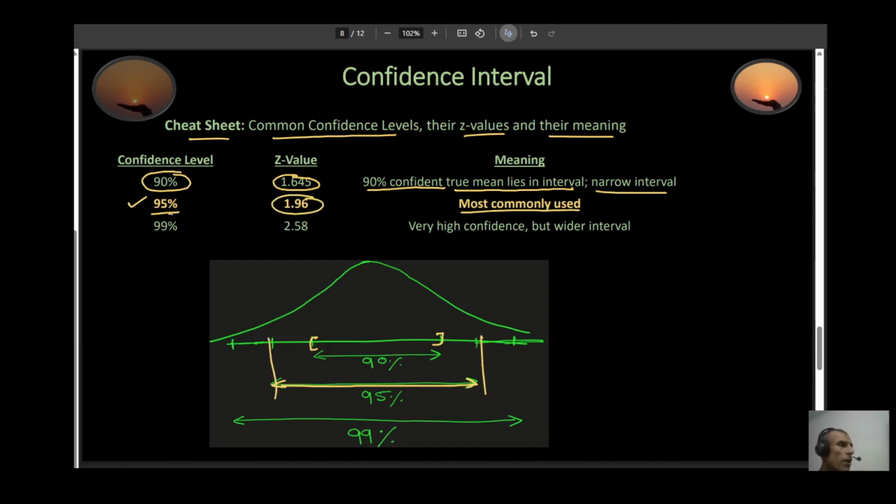And then you have the 99% confidence level. In this case, your z value is going to be 2.58. In this case, you will have a very high confidence, and it comes at a price, and the price is that your interval is going to be very wide. So this is your 99% confidence level right here, from here all the way up to here.